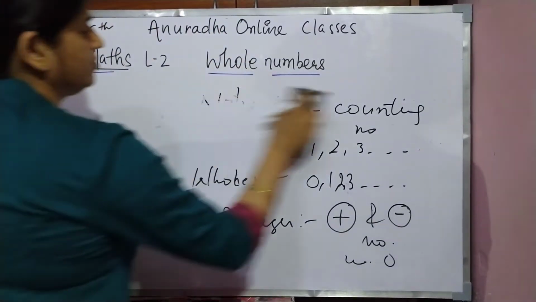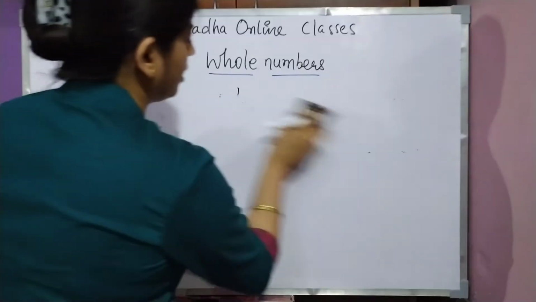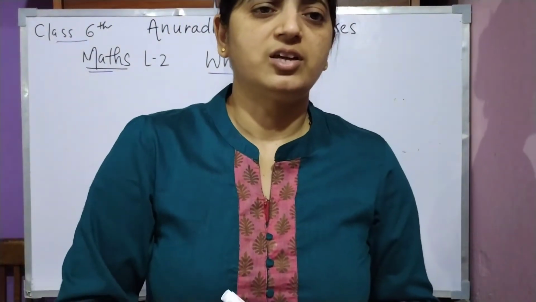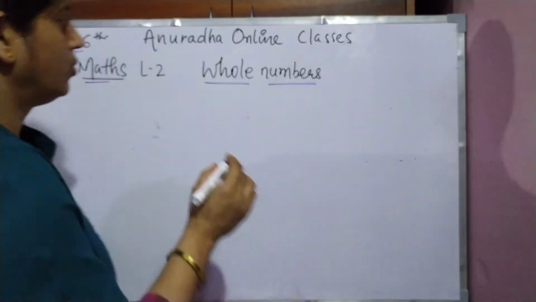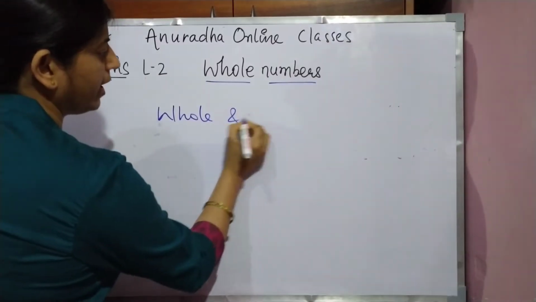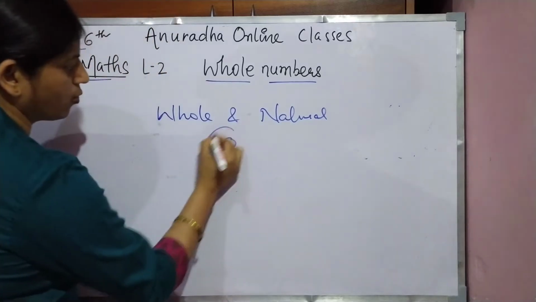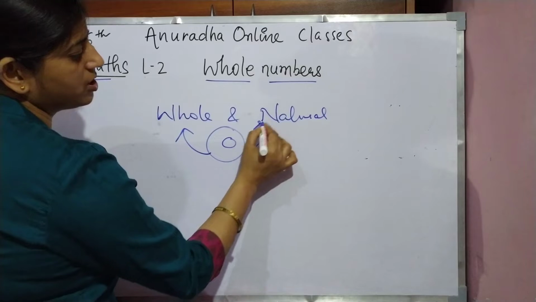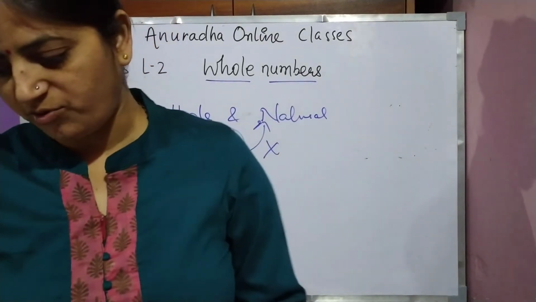So let us start. What are whole numbers? Whole numbers are the natural numbers along with 0. Okay children, so one major difference between whole numbers and natural numbers is 0. 0 is included in whole numbers. It is not included in natural numbers. This is the major difference.